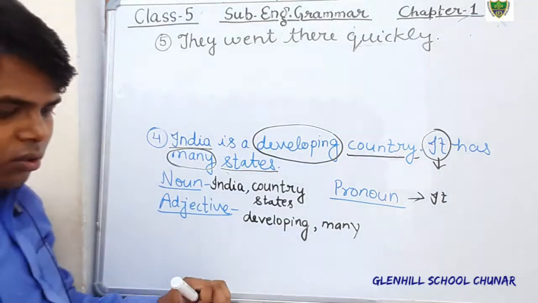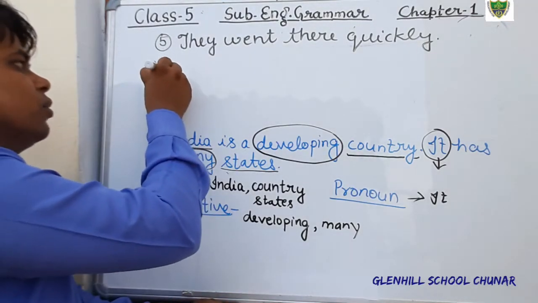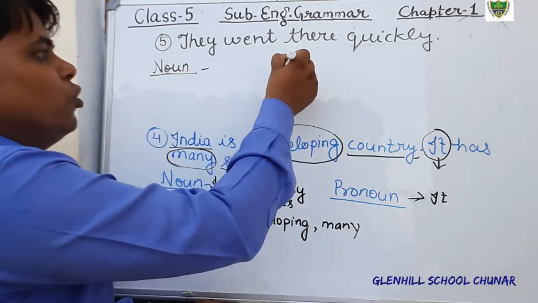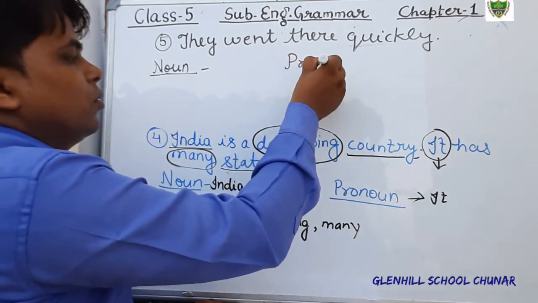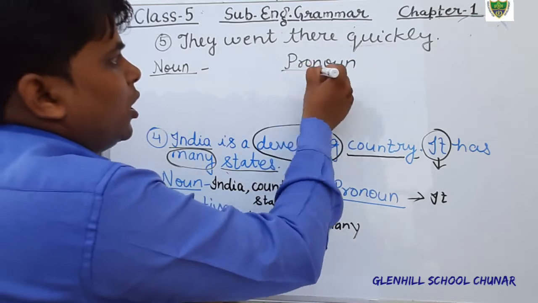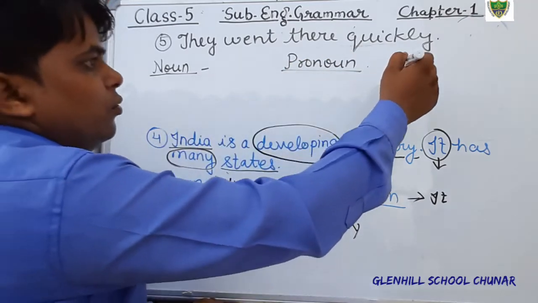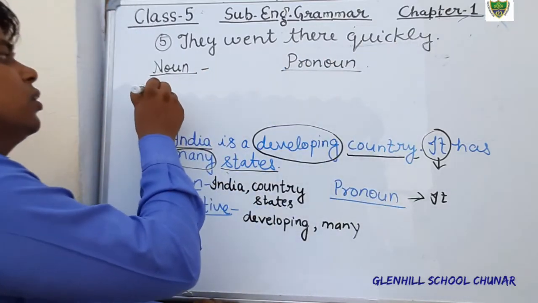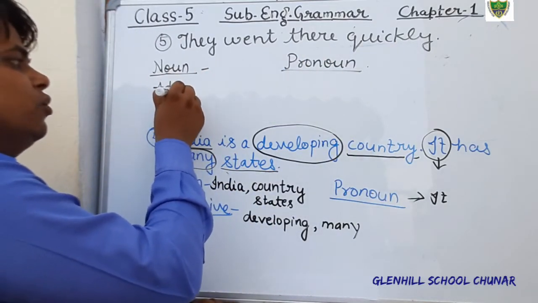What is noun? You have to fill here noun. What is pronoun? And what is adjective? I am writing here. Adjective.